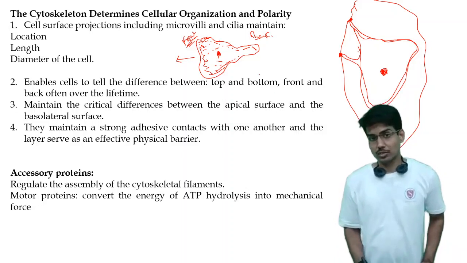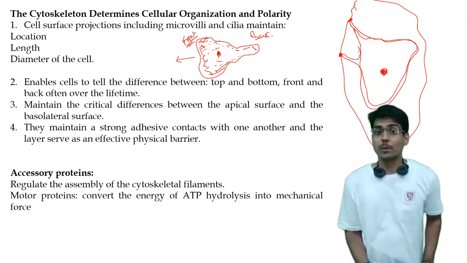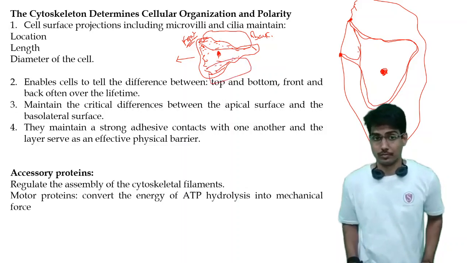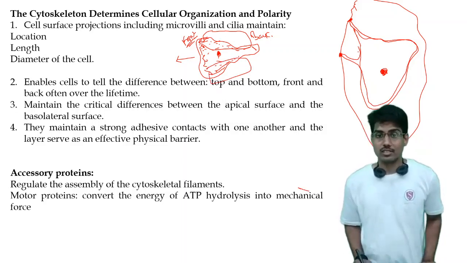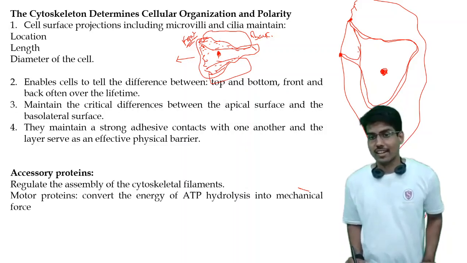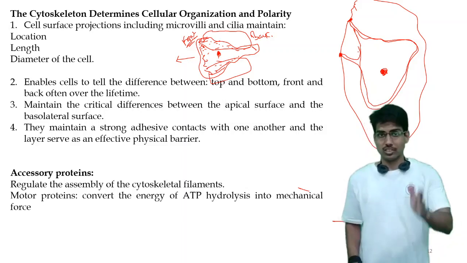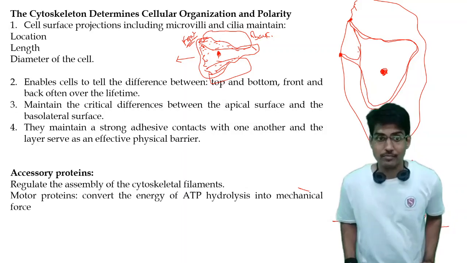This cytoskeleton also determines what will be the top position, or the top of the cell, and what will be the bottom of the cell. Not only that, the apical surface and the basolateral surface too. Suppose this is the cell. This actin, or these cytoskeleton filaments, will determine that this is the basolateral part and this is the apical part of this cell.